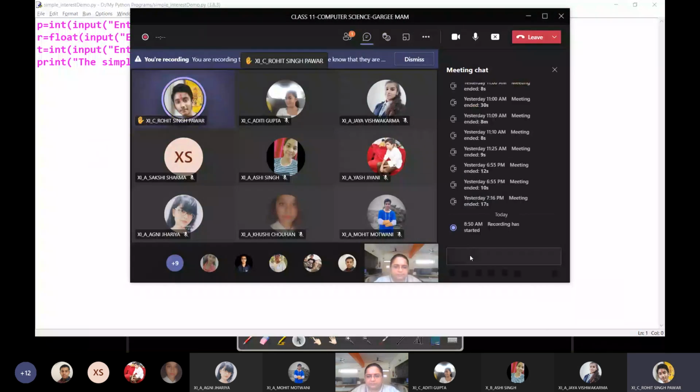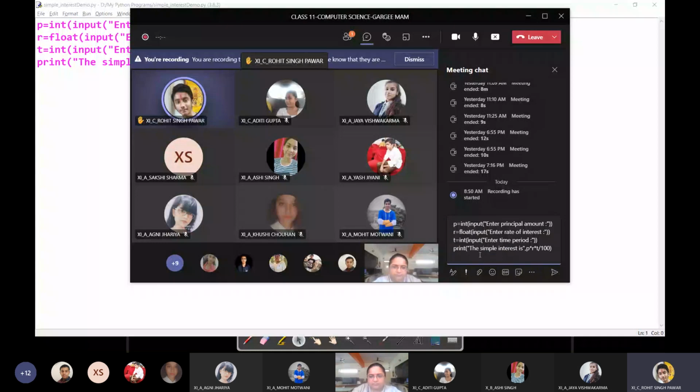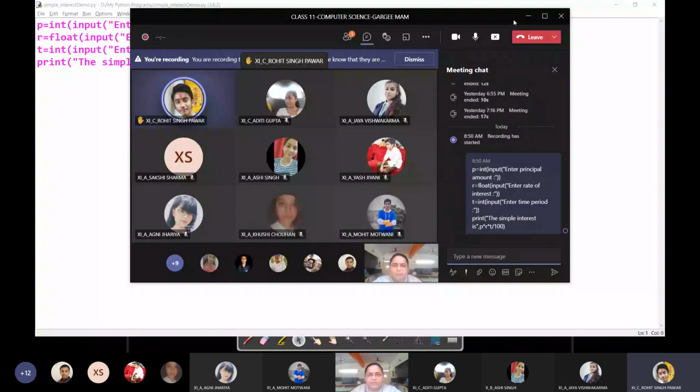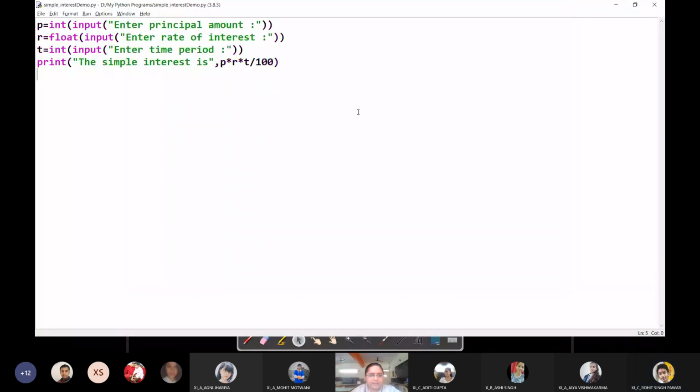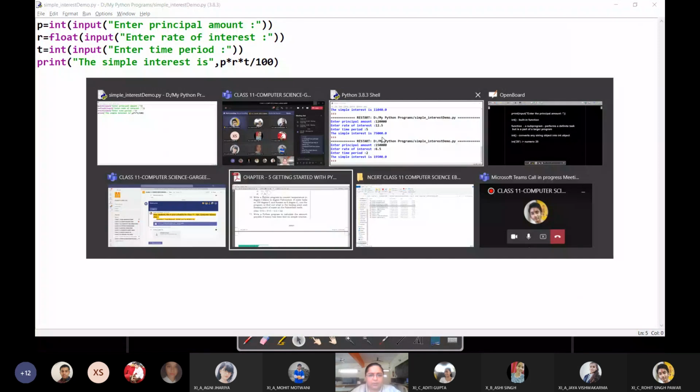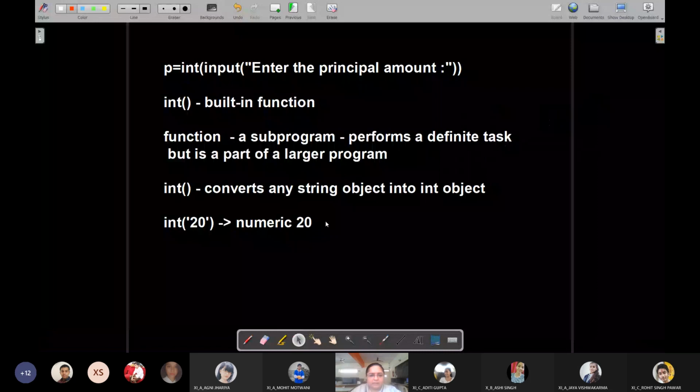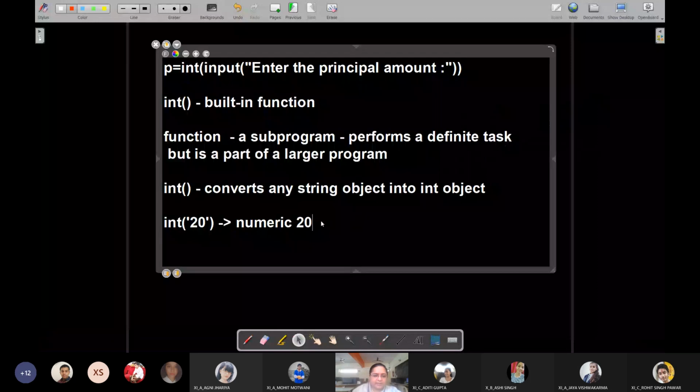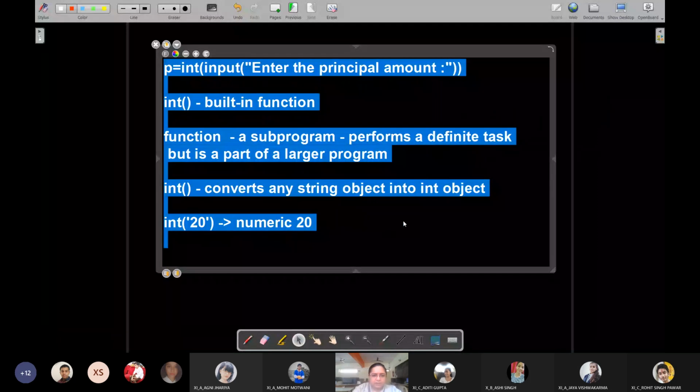Yes, Rohit. Ma'am, in your program you have written R is equal to float. So ma'am, what is the meaning of float in coding? Float means, see, I had already explained it the other day. The meaning of float is floating point value. I had already explained this in detail. It will be a repetition, doesn't matter.